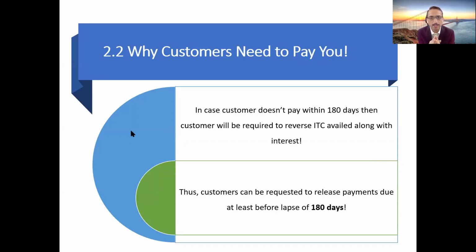Another important point which is of benefit to all of you, friends, is in cases where your customers are not making payment to you. This is one particular point we have discussed with many of the participants as well as generally with our clients, that because of the Corona crisis, many people are not getting payments within time. So what you can do, in cases where you are yet to receive consideration from your customer and the amount is pending for more than 150 or 160 days, is highlight this particular provision to your customer, saying that if the customer doesn't make payment to you within 180 days, then the customer will stand to lose input tax credit, correct?